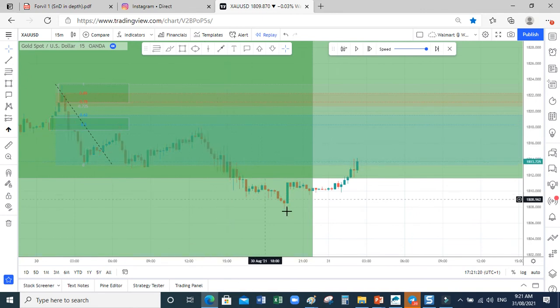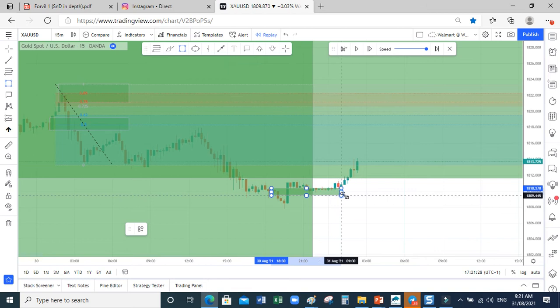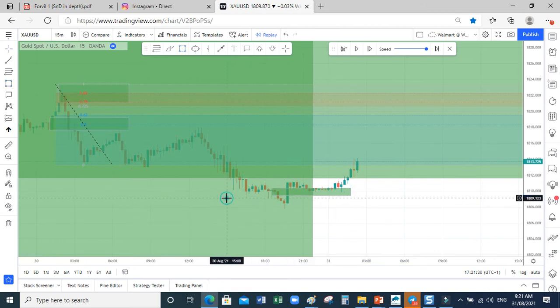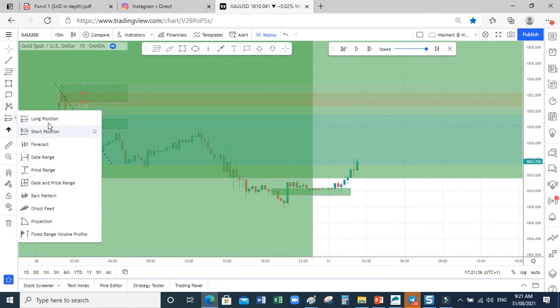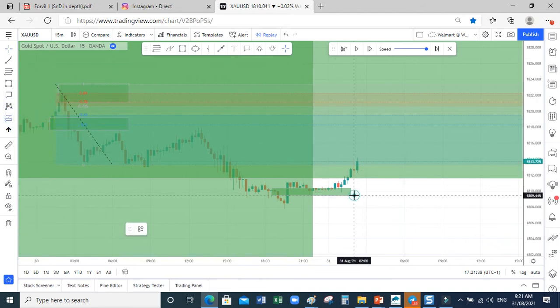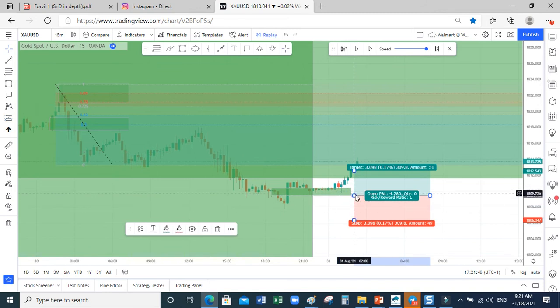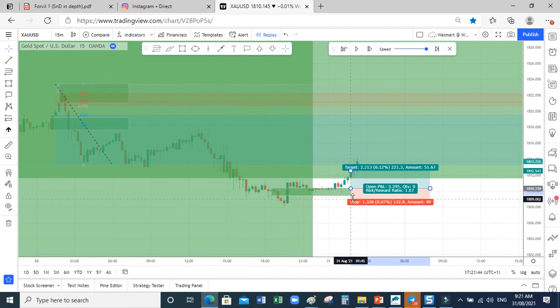But here there's a retest. This is another breaker zone. The market moves here, and that means you can get your good entry here.